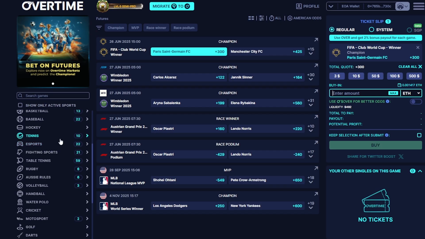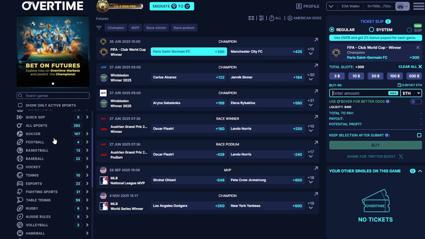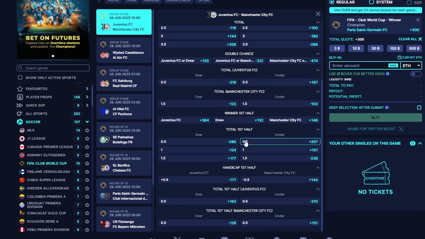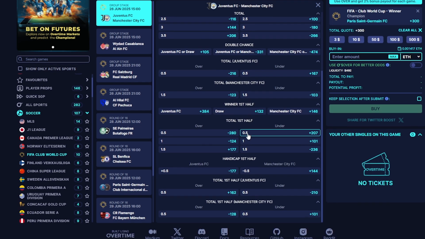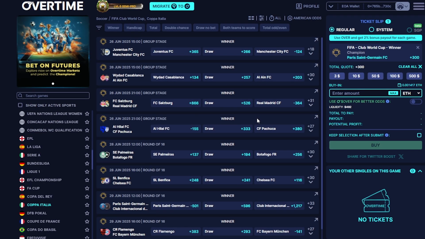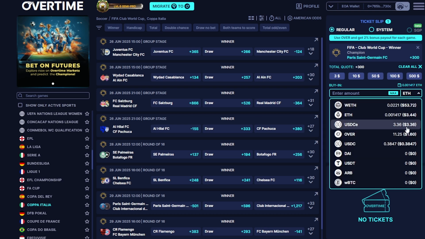Now, there are many different options that you can bet on. So, for example, if we were to bet on soccer, you will be shown many different bets. So, for example, we could bet on one winner, or we could bet on a draw, or the opposing team as well to win the game. And they have many different options like handicap, total, double chance, winner of the first half, and many different options. Now you can go through and look at almost any different game that you would like, and then from there, once you decided on the game that you want to bet on, you can simply do that. And like I said before, you can bet using almost any different cryptocurrency that you would like, from USDC to ETH to many different others.